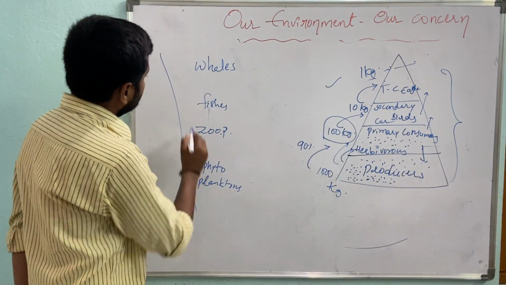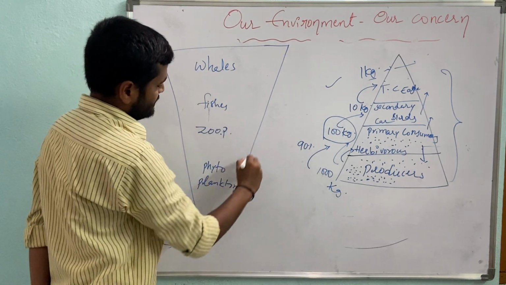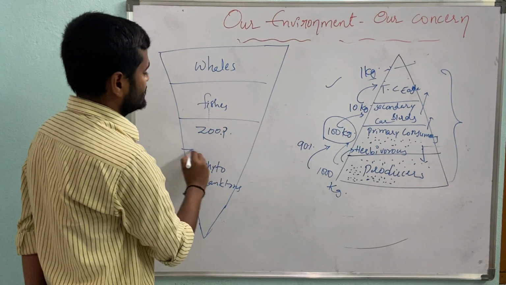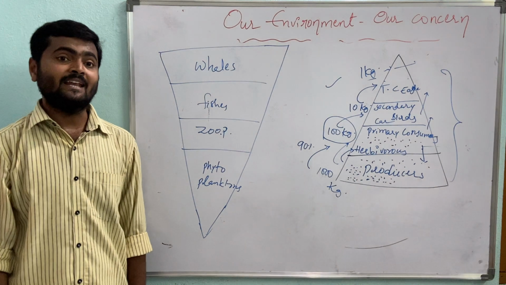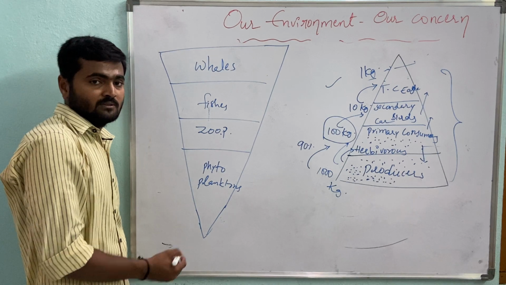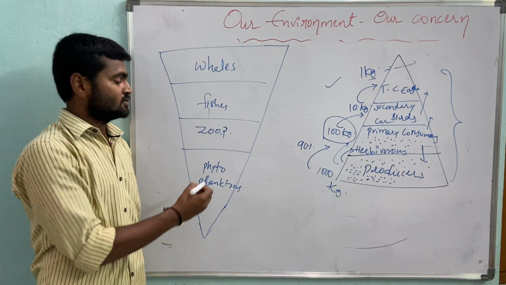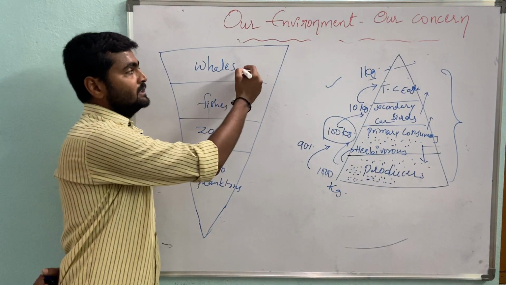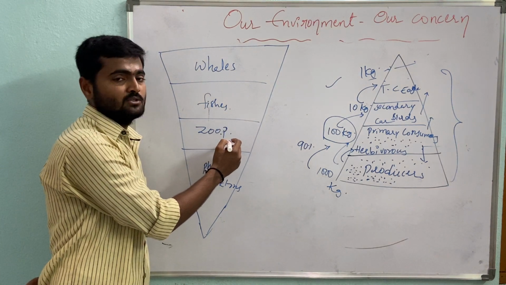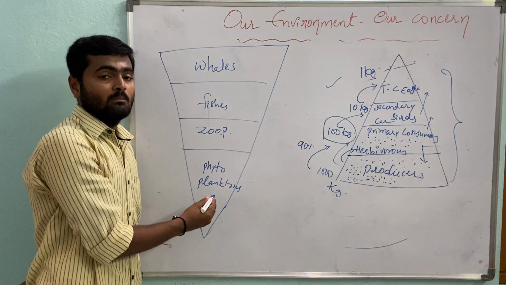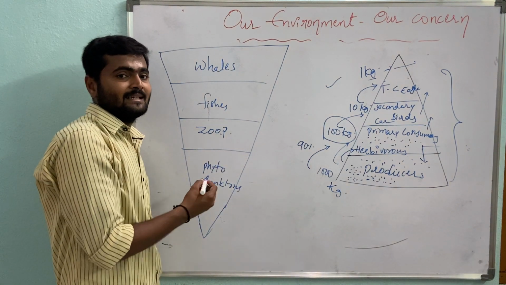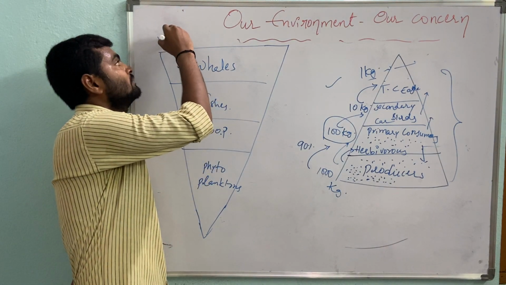Now if you observe the biomass pyramid of an aquatic ecosystem, it does not look upright; it looks inverted. The pyramid of an aquatic ecosystem is not always upright. For example, the whales' biomass is more than the fishes', the fishes' biomass is more than the zooplanktons', and the zooplanktons' biomass is more than the phytoplanktons'. That's why this pyramid is not upright. This is an inverted pyramid. Important for 4 marks.